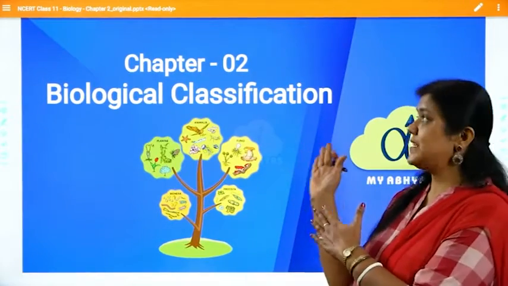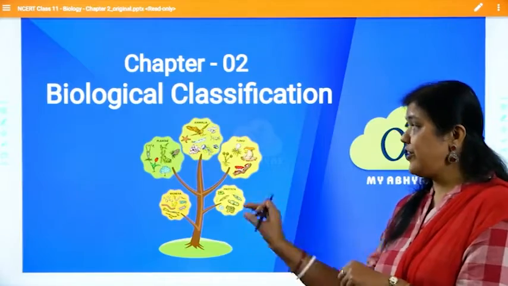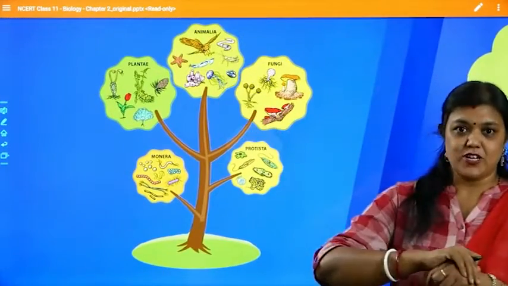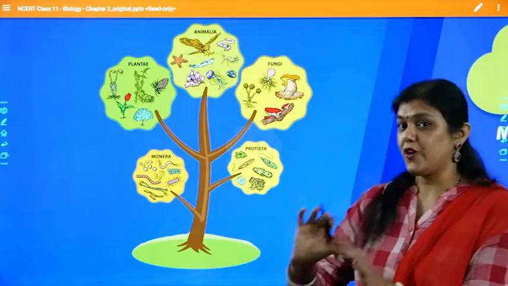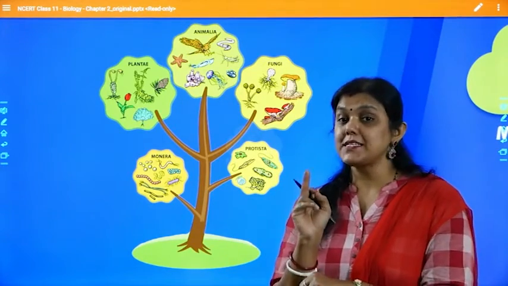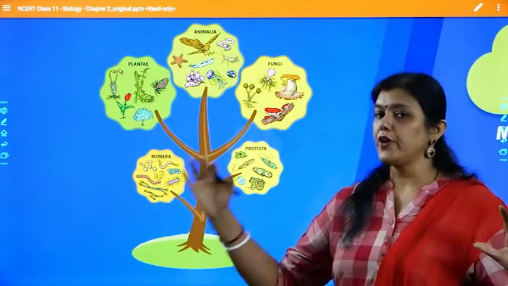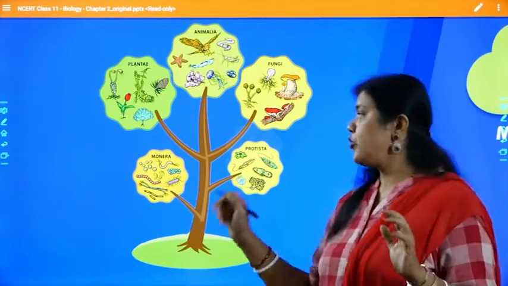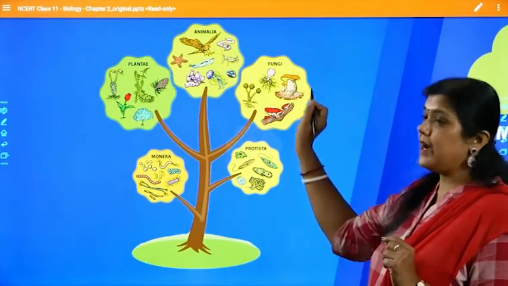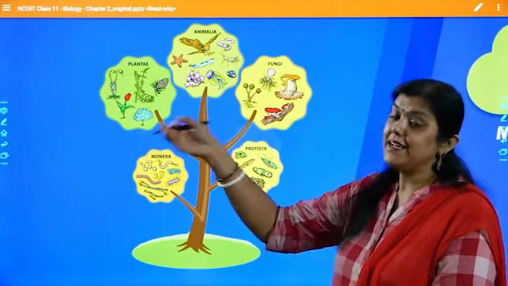So here we are with chapter number 2, that is biological classification. The tree over here tells us about biological classification, how classification of organisms is done. I'm not talking about plants and animals specifically, I'm going to talk in general about how we are going to classify organisms. We'll be talking about Protista, Monera, then fungi. Plantae and Animalia will be studied separately in the next chapter.